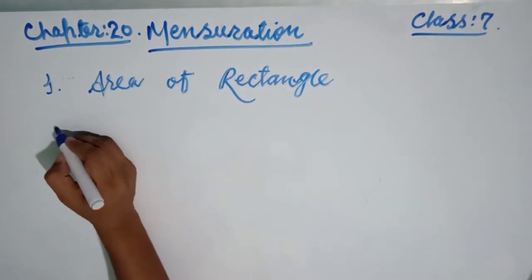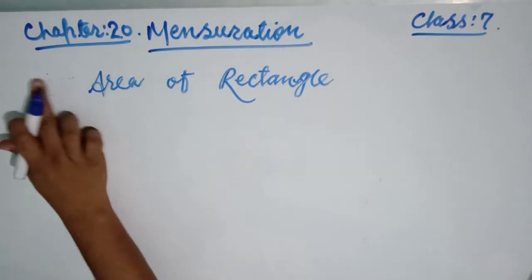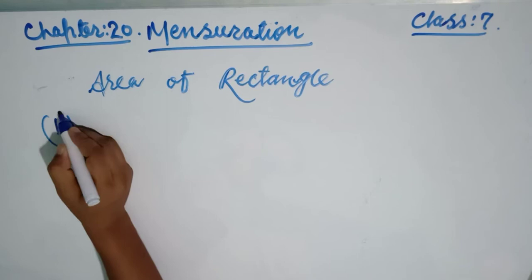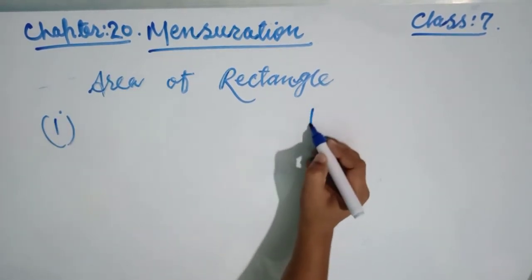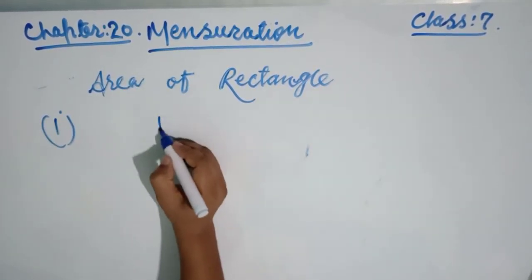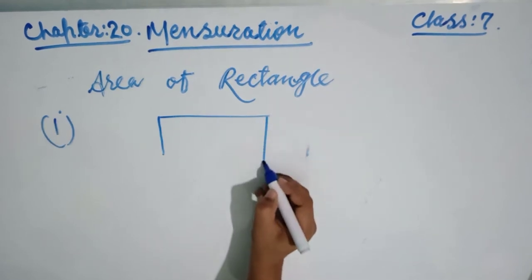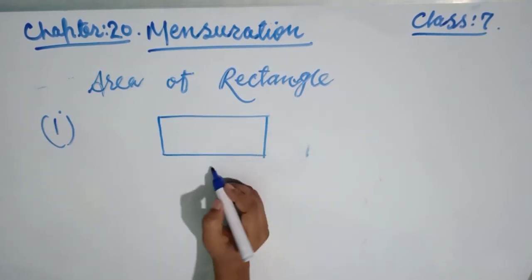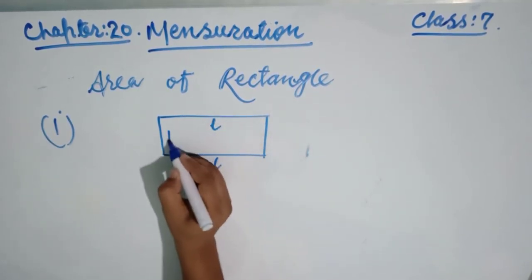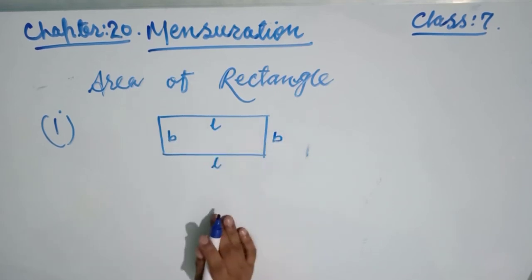Friends, have a look. What about the area of a rectangle? Area of a rectangle means, friends, suppose this is a rectangle. If you make the figure of a rectangle like this, so this is length, friends, this is also length, this is breadth, and this is also breadth.